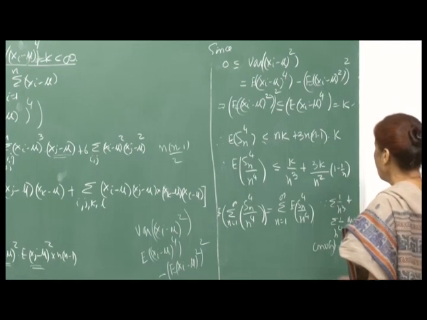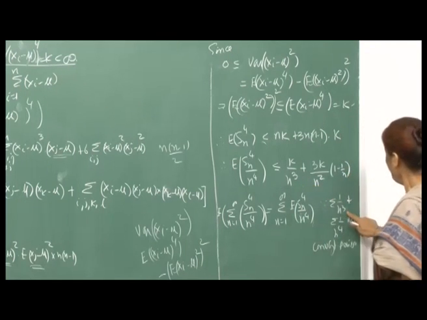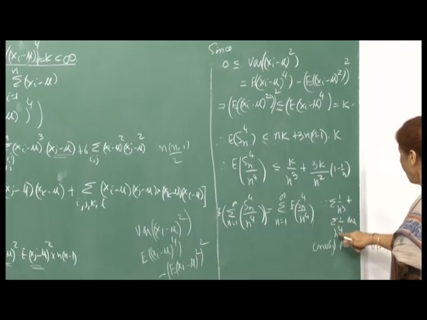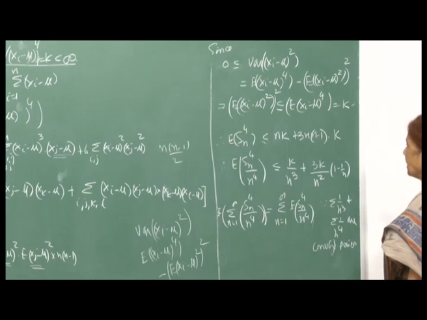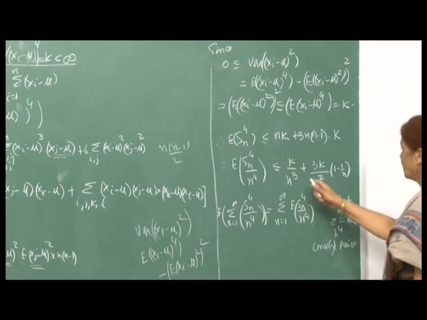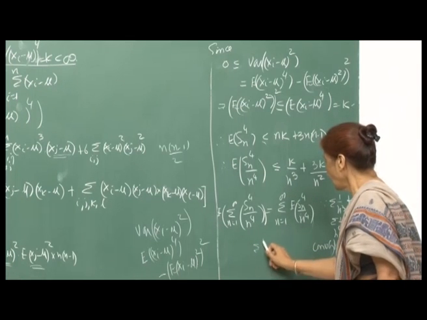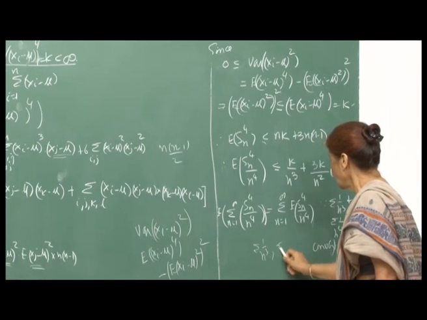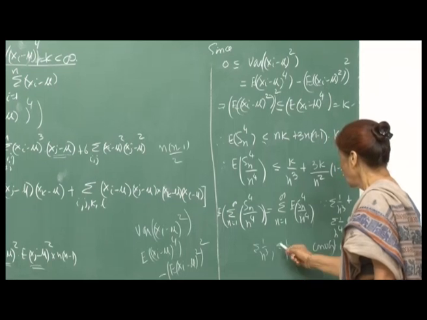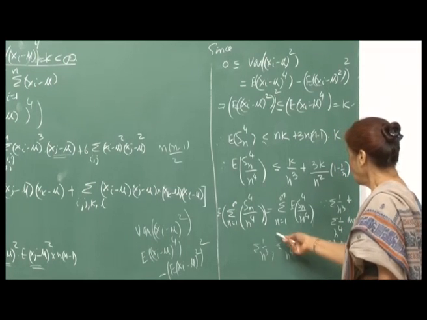Now, since sigma 1 upon n cube and sigma 1 upon n square are both convergent series, remember, n goes from 1 to infinity, these are convergent.